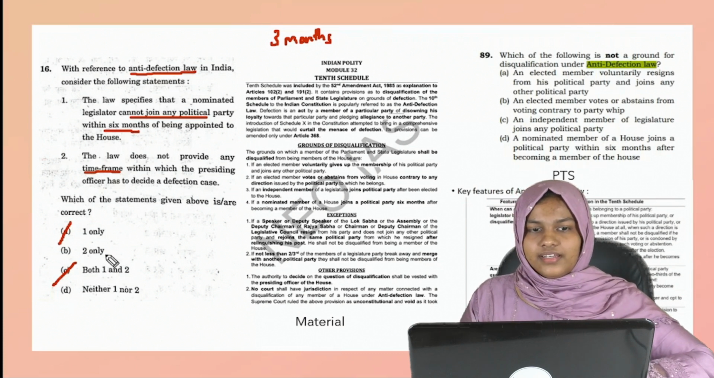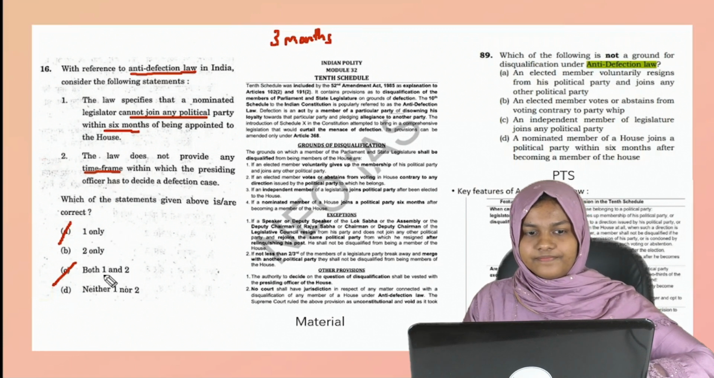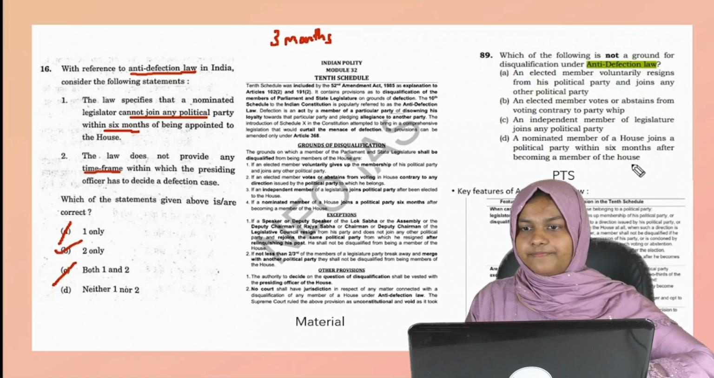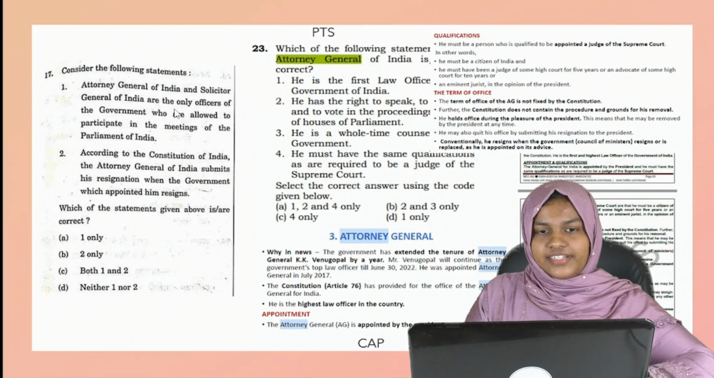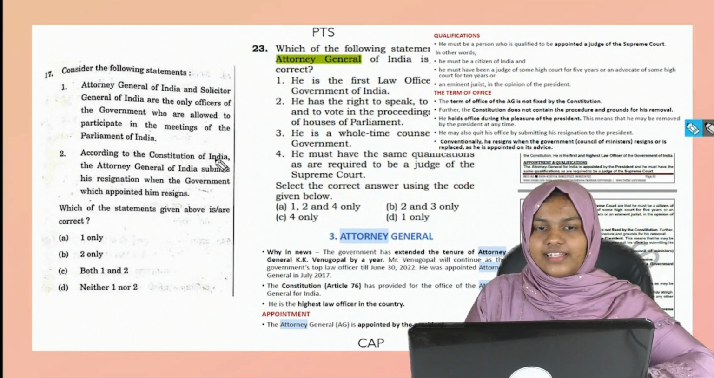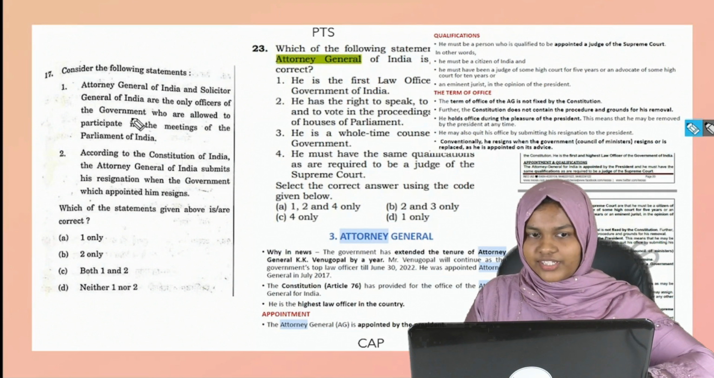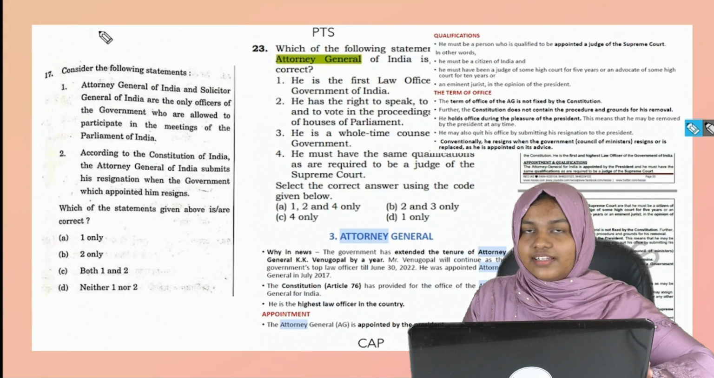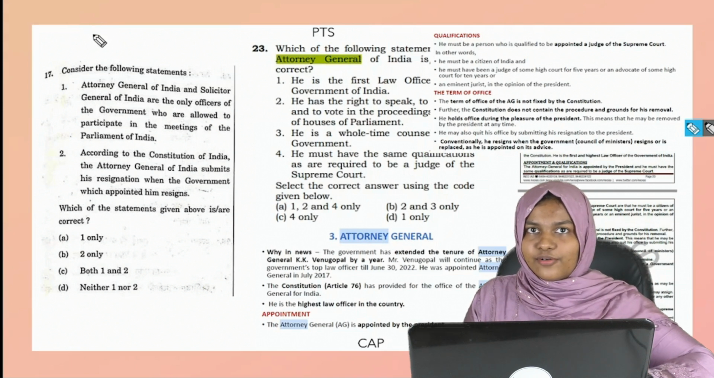Okay, so the answer will be 2 only. Alright, next question, Attorney General. Again, Attorney General is another static area, an important constitutional body. You must know that it is directly mentioned in the syllabus, that is, the constitutional body.